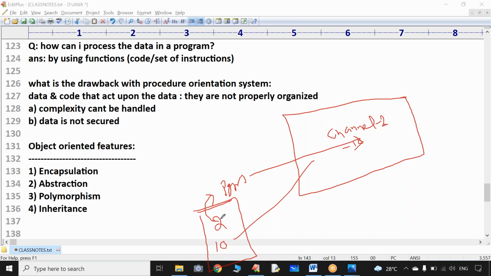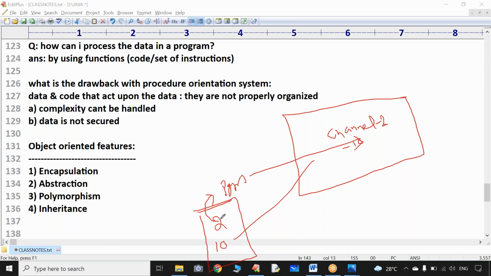Absolutely not required. Whenever you are interacting with one switch in the switchboard, sir, in the switchboard I have 10 switches. When I switch on, assume the fan is rotating. When I interact with the switch, automatically the fan is rotating. When I want to stop the fan, again I switch off the button. When I interact with the button, from which wire is the current coming? Which is the neutral wire? How are they connected internally? Is it required for me? Not required. So remember, while developing a project, sometimes we are required to show only essential functionality by hiding implementation